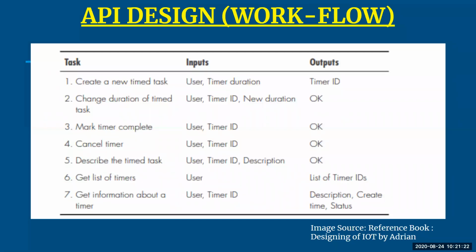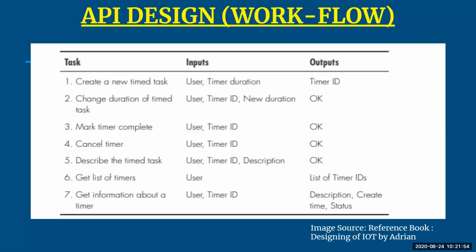Next, task 5, describe the time task. Whenever you want the description of when your task timer had started, in that case you're going to have your user details, your timer ID, and the description of the task that you want. You can describe more, that this timer I have set for my kitchen, this timer I have set for my studying. So anything you can set accordingly. Whatever description you must have set for your time task, that description can be seen by you. The output will be okay, the description has been set successfully.